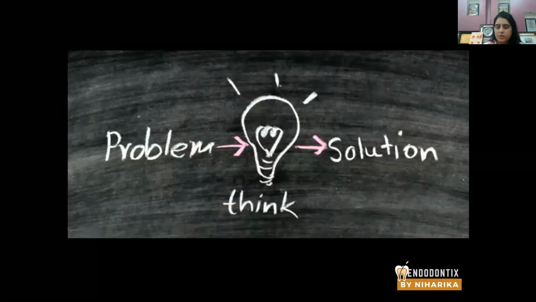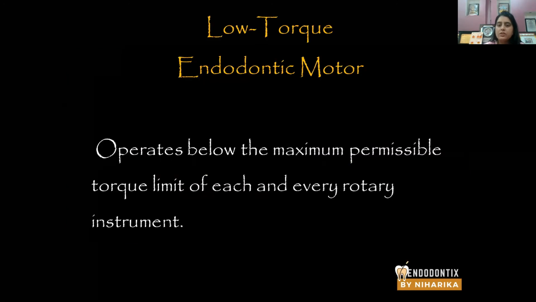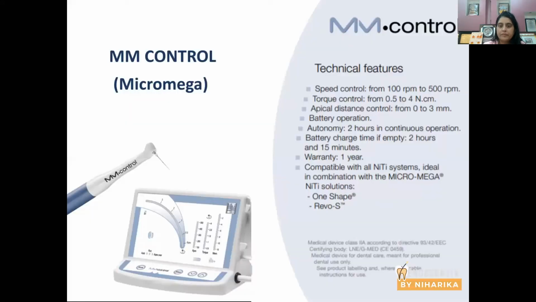So what is the solution to this problem? The solution is to use a low torque endomotor. Now, low torque endomotors are basically those endomotors which have a lower limit of torque values. Like, look at this. Control is another beautiful endomotor by Micromega, and the torque control value is 0.5 to 4 Newton per centimeter. So your files are extremely safe. Why? Because these days most of the files have lower torque values.